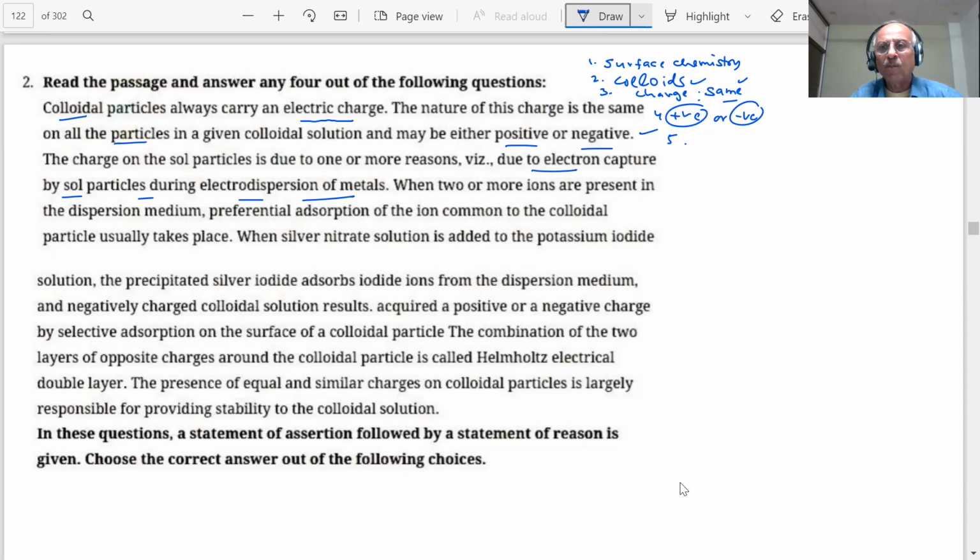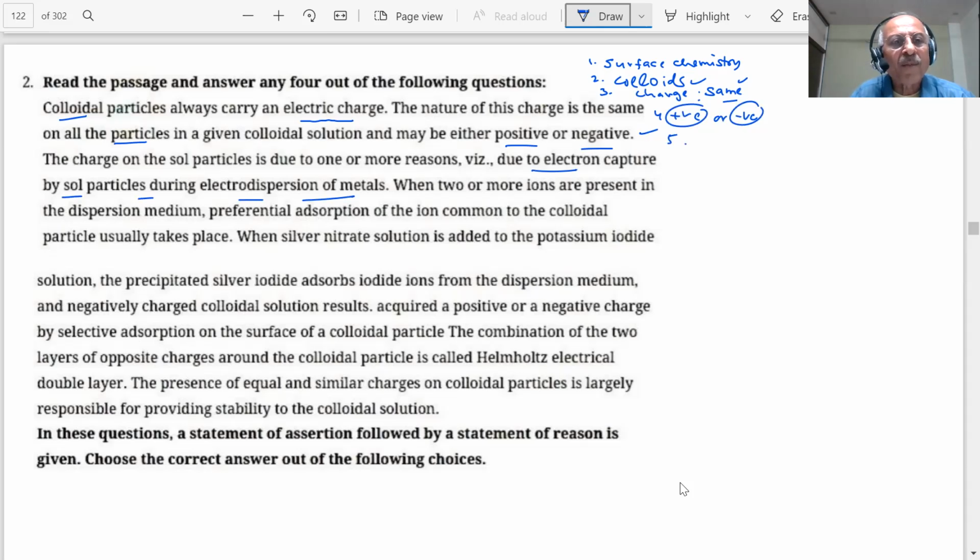Okay. Then keep your mind open, students. You are with me. I will use each and every cell of your mind, and we will make sure that you know it. This is the electrodispersion of metals. Gold sols were prepared by the Bredig arc method. A strong arc was applied, evaporation, condensation, and then the particles capture electrons and become charged. Electron capture: negatively charged.